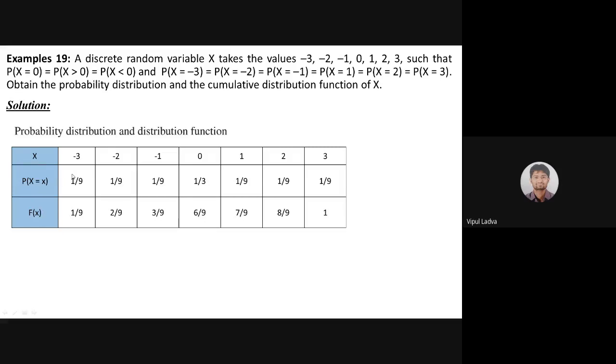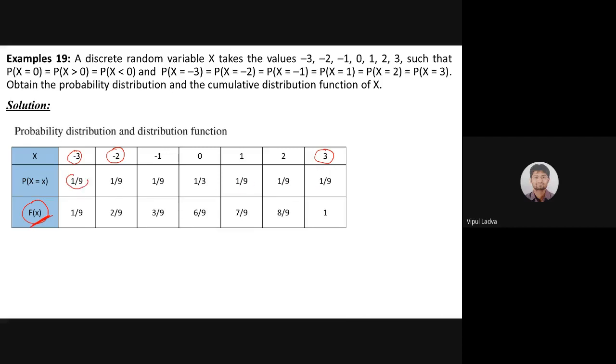So here, once we are having probabilities for all the discrete random variable, if my X is going to take values minus 3, minus 2, up to 3, and if I have all the respective probabilities, then we may go for its cumulative distribution function, which is labeled with capital F of X. We are just supposed to add all these probabilities cumulatively.